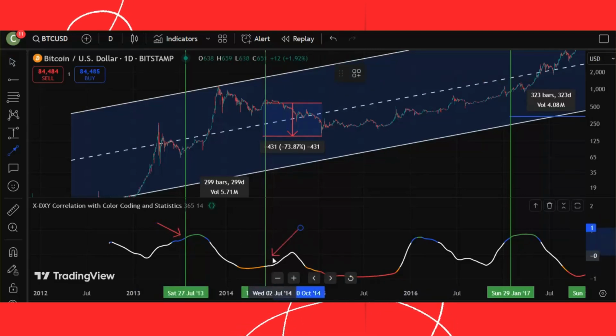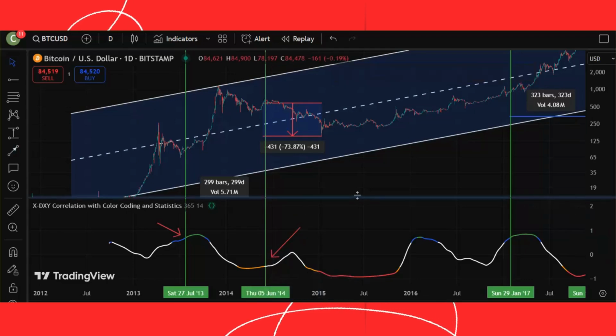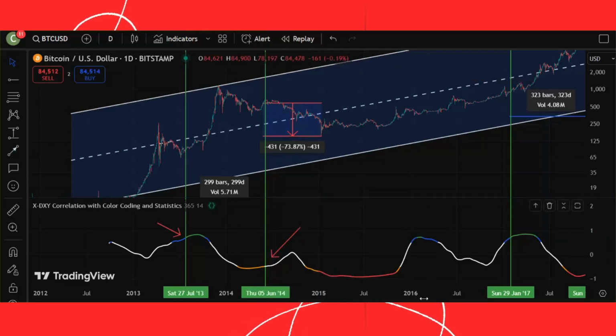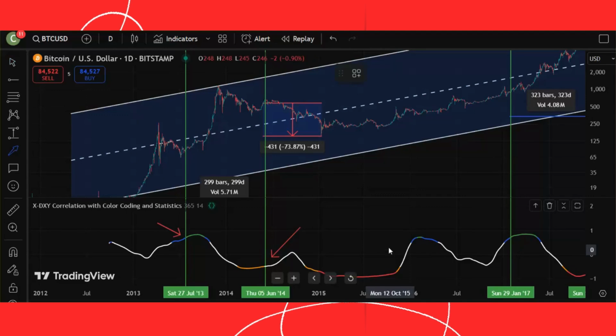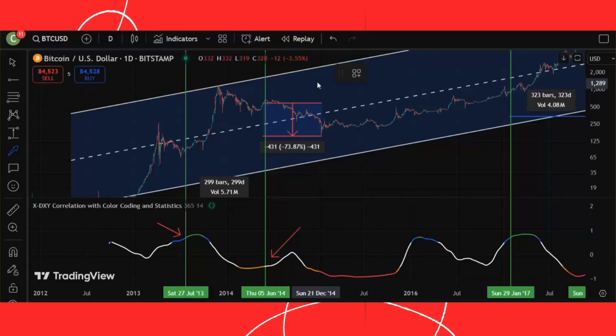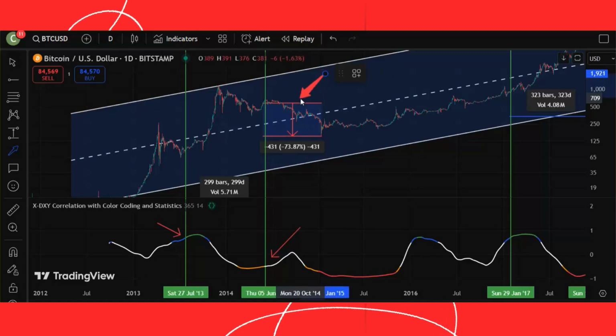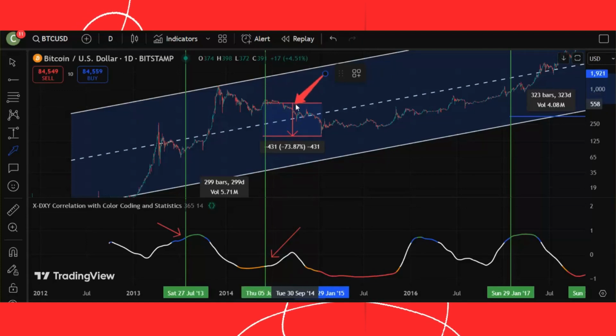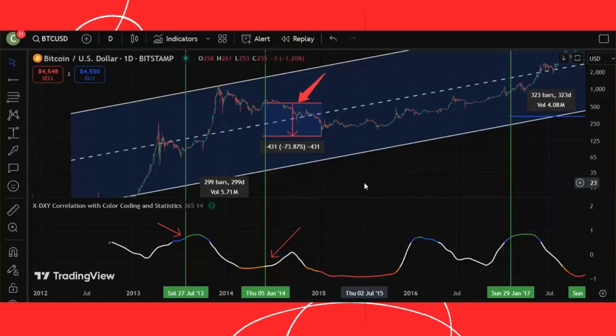Okay, now let's move to the first cycle on the chart at the beginning of the historical channel. Our first cycle on the chart starts in July 2013 with the green color and ends in June 2014 with the orange color. In this cycle, the red color did not appear, so the end of the orange zone is considered the end of the current cycle. As you can see, this cycle lasted approximately 299 days, and during this period, Bitcoin's price experienced an overall upward